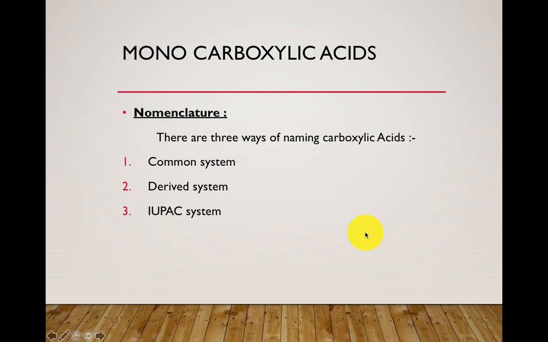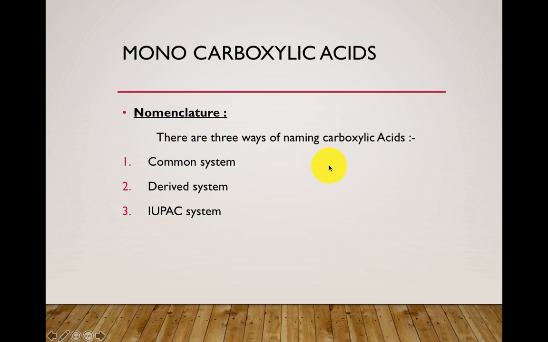So coming to monocarboxylic acids. What is meant by monocarboxylic acids? These are the compounds which contain only one carboxylic acid group. So how are you going to name these monocarboxylic acids? Nomenclature is nothing but the naming of the carboxylic acids or naming of any organic compound. It is defined as the nomenclature.